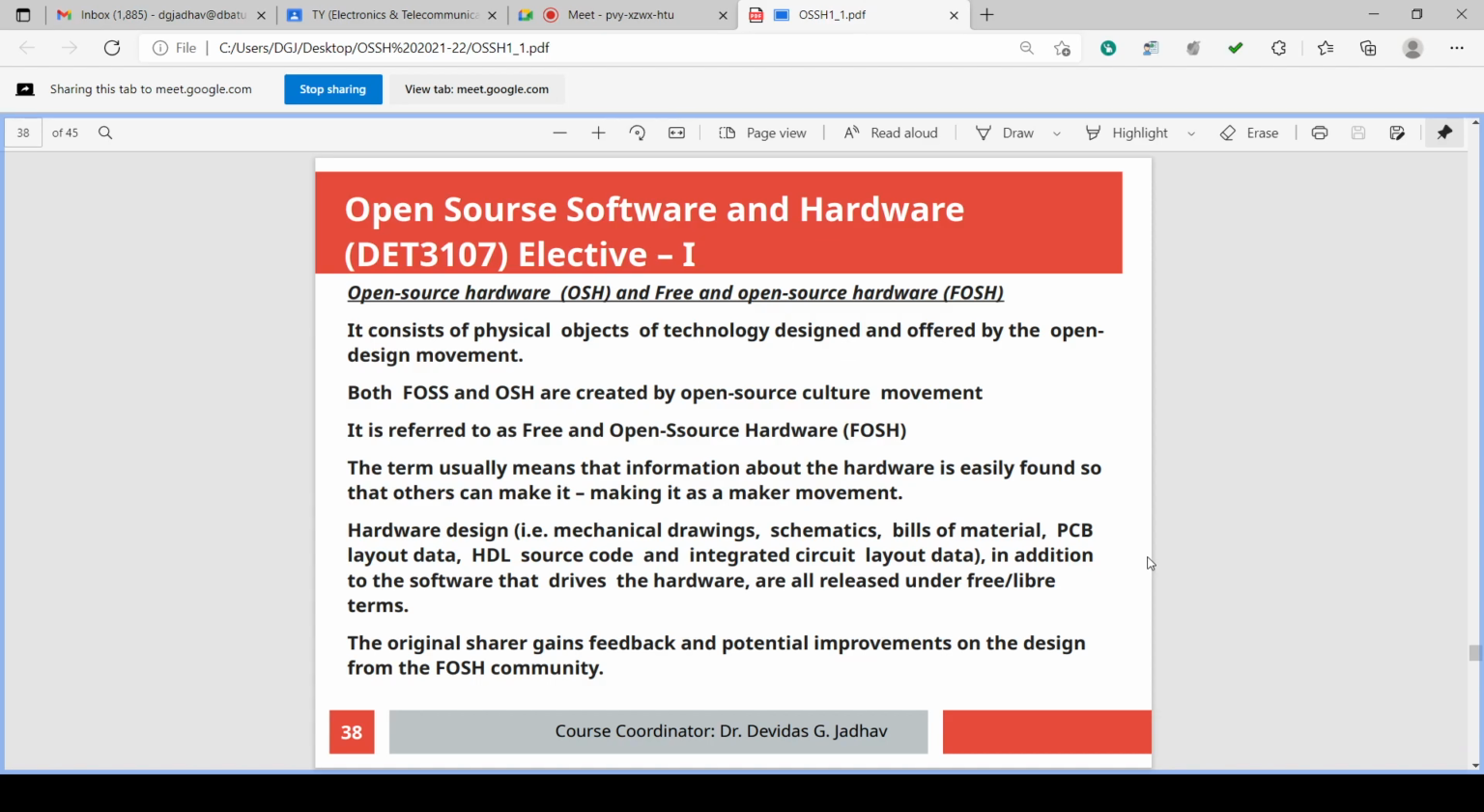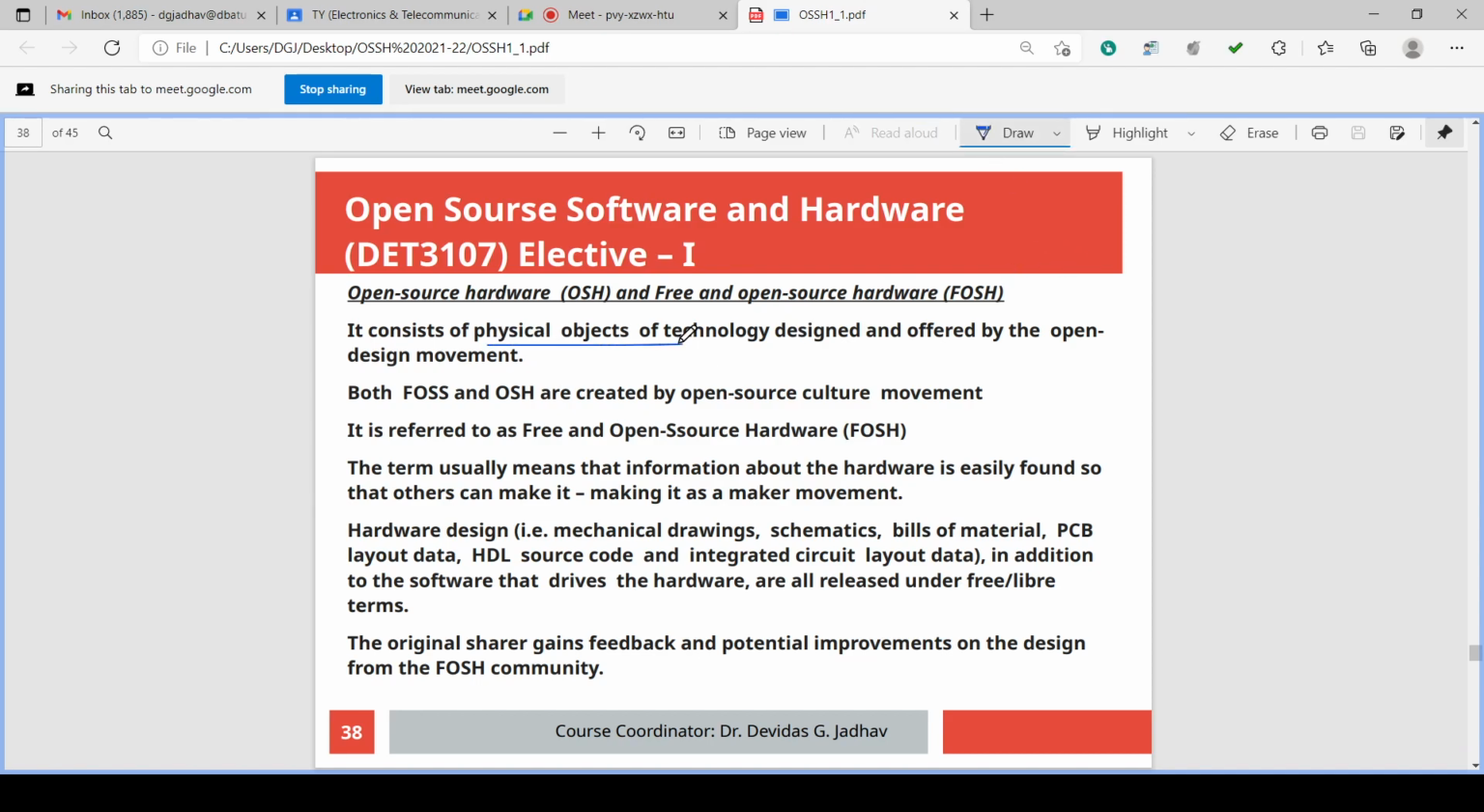Hardware may be electronic hardware, electronic gadgets, electronic components, or it may be mechanical components, or it may be electrical components, civil construction, civil components, or any other formulation, chemical formulation, everything. All will be covered as hardware. Okay, because hardware is object and it exists physically. So it is considered as hardware. So it consists a physical object of technology.